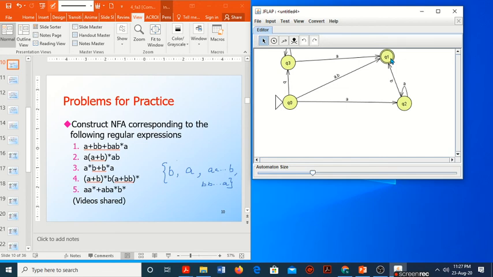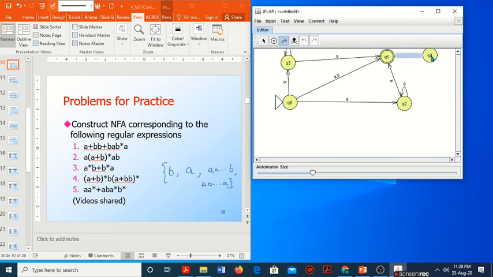Therefore, in Q1, it should not accept any other alphabet. Therefore, from Q1, on reading A or B, the machine will go to a non-accepting state, which we may also call a sink state.